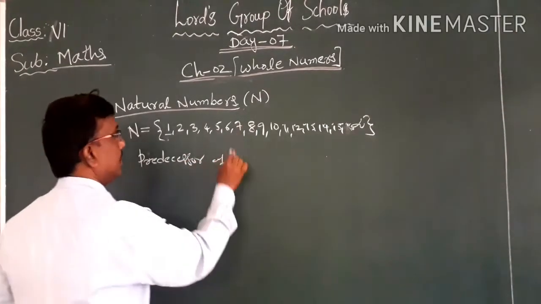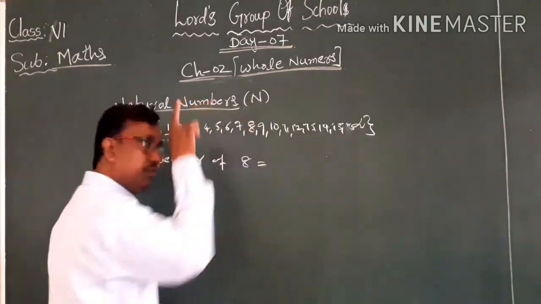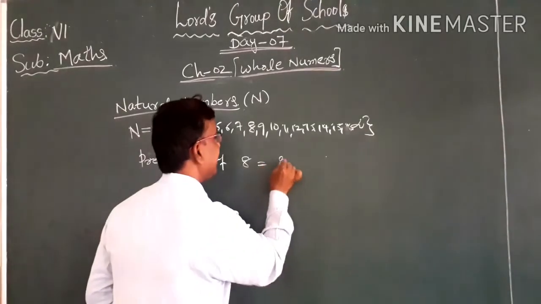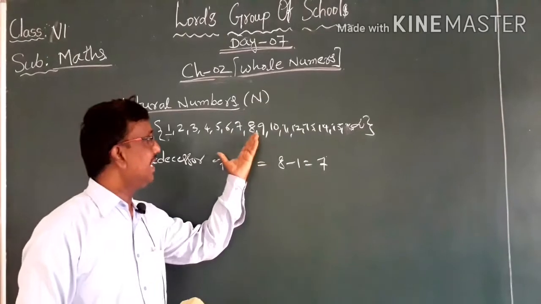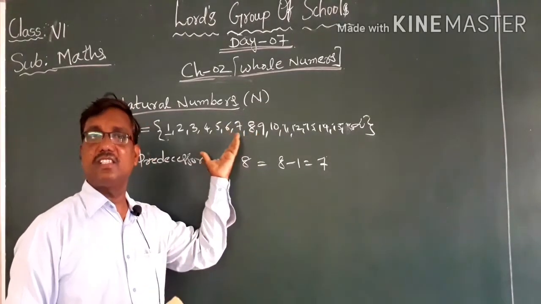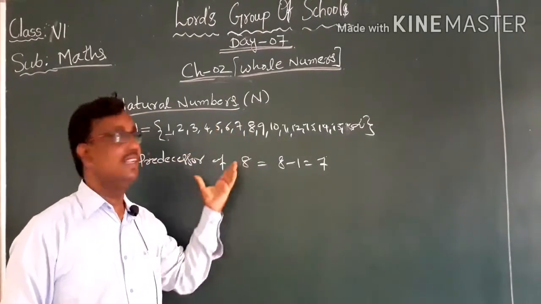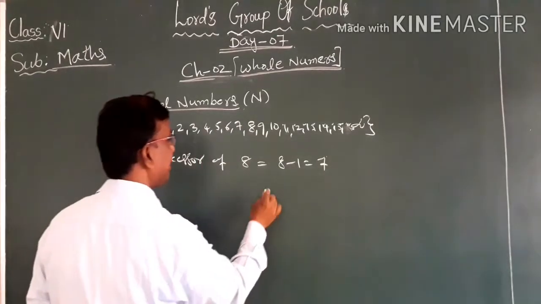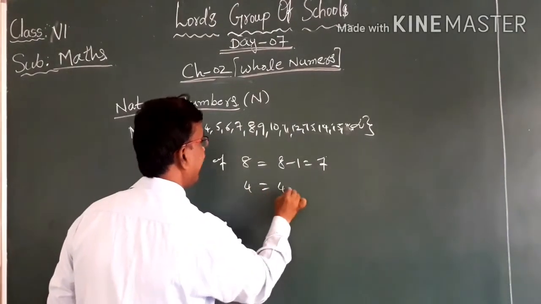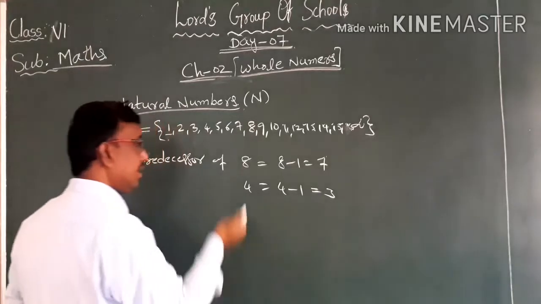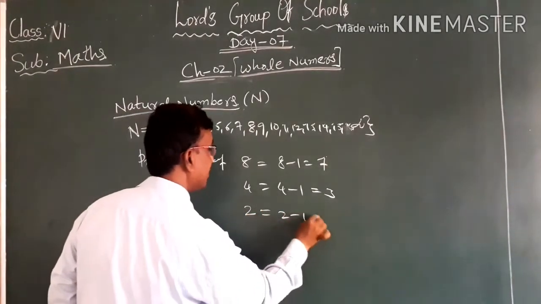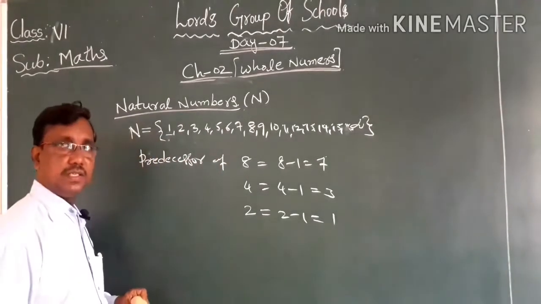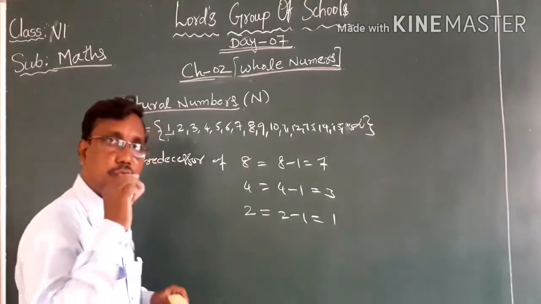Predecessor of 8: subtract 1 from 8, that is 8 minus 1, that is 7. Just before 8 we have 7. That 7 is called the predecessor of 8. Similarly, the predecessor of 4 is 4 minus 1, that is 3. The predecessor of 2 is 2 minus 1, that is 1. But if you want to find the predecessor of 1,